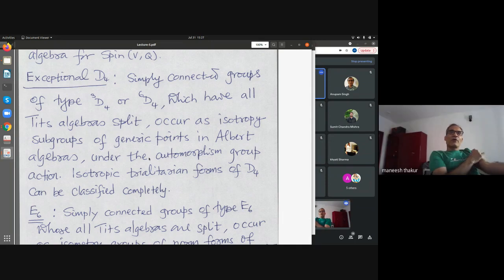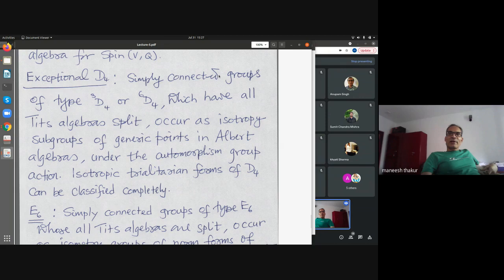Okay. So I wanted to come back to this exceptional D4 that I talked about. So this is a D4 with a triality automorphism. So they are typically denoted like this. So there is an outer automorphism of order 3 here. There is an outer automorphism group, so all S3 automorphisms are in action here. So simply connected groups of these types, I will explain this notation in a minute. I already did actually.